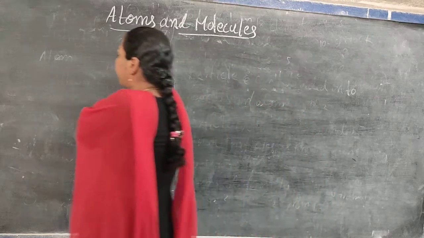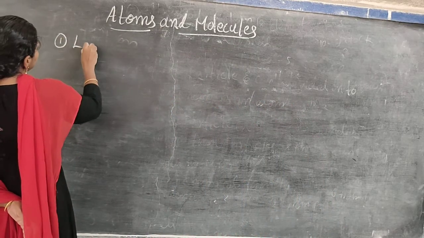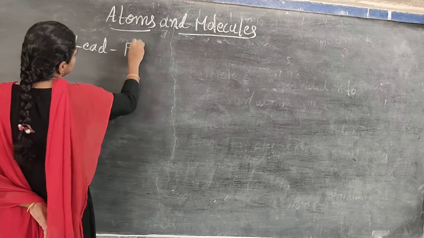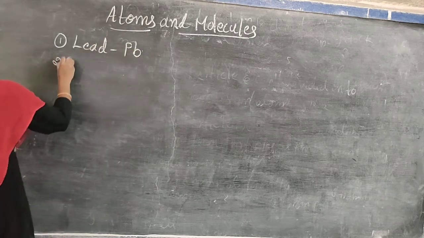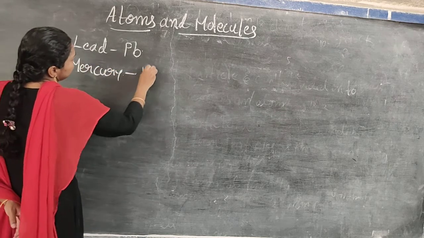I will say some needed elements. Lead, symbol Pb. Mercury, symbol Hg.